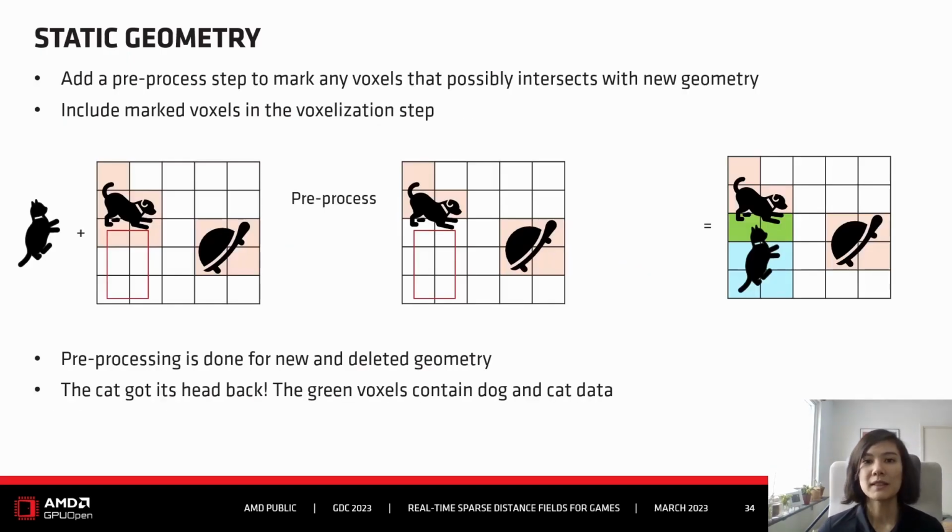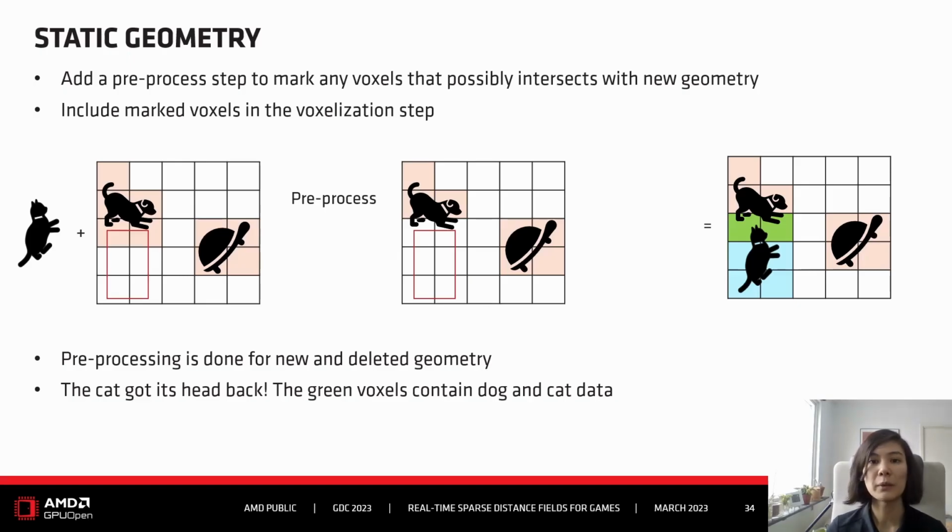In this preprocessing step, we determine which voxels might possibly intersect the new geometry. So in this case, the cat. And these voxels will be marked. Marked means we just free them, because once they are freed, they will be reconsidered during the voxelization step. So we check which voxels will intersect the cat. We mark them as free, and then when we do the voxelization, we do the usual job.